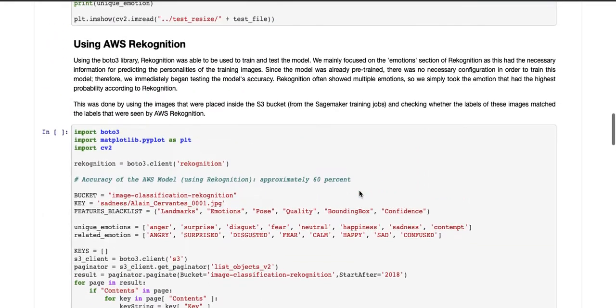So just to sum it all up, AWS Rekognition is a built-in service. It's different from SageMaker training jobs because the model is already trained. You don't need to put in supervised learning data in order to actually train the model. And even though this is by AWS, which is a pretty reputable service, this unfortunately gave only a 60% accuracy, which is pretty surprising considering that Rekognition is commonly used in many platforms around the world.